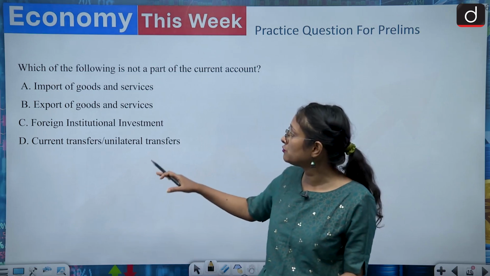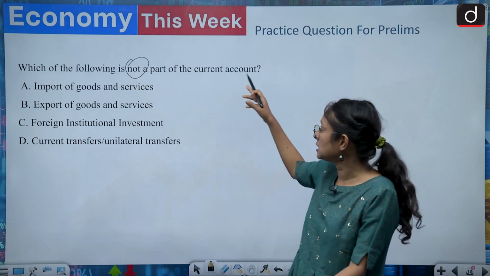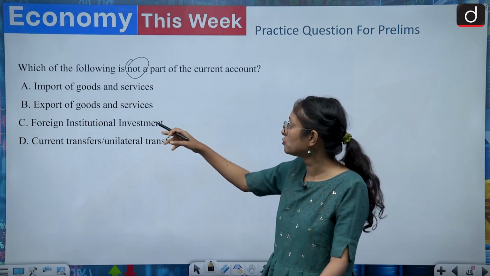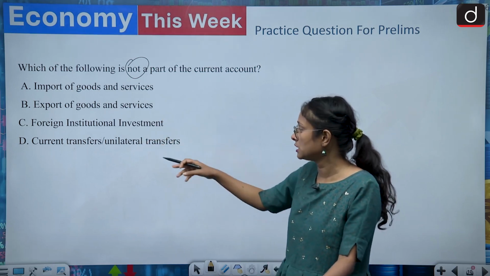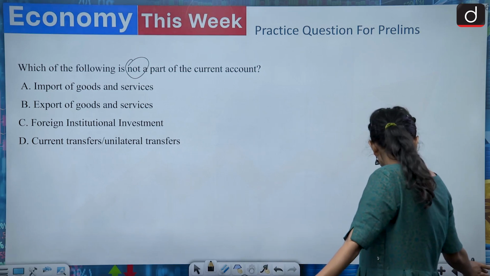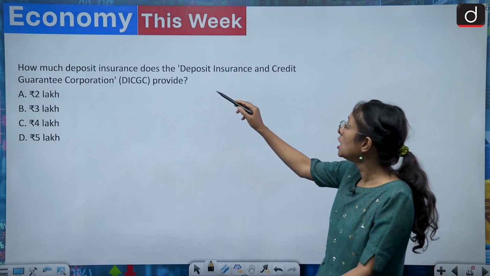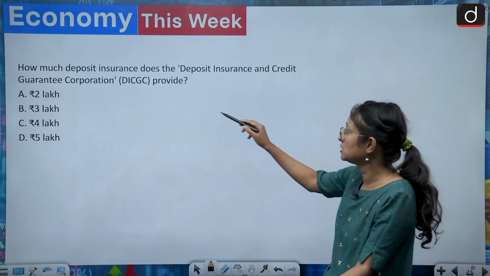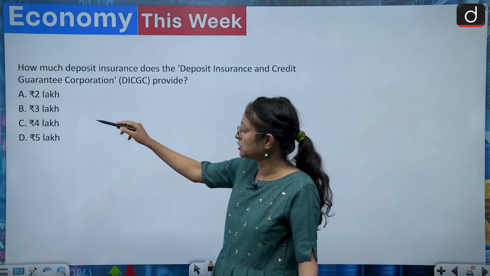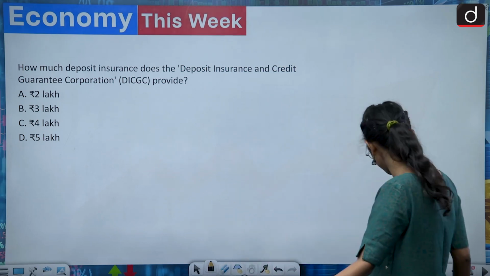So here we'll talk about the first question, which is: Which of the following is not a part of the current account? Your options are import of goods and services, exports of goods and services, foreign institutional investment, current transfers, unilateral transfers. You have to answer this in the comment section. Now we come to another question: how much deposit insurance does the Deposit Insurance and Credit Guarantee Corporation provide? Here the options are 2 lakh, 3 lakhs, 4 lakhs, 5 lakhs. We already discussed this point, so you have to also answer this in the comment section.